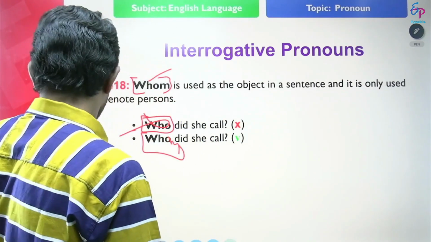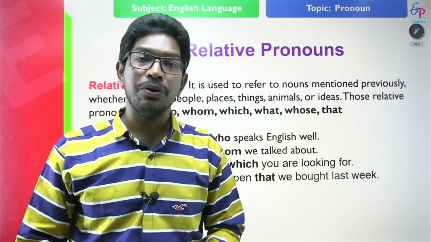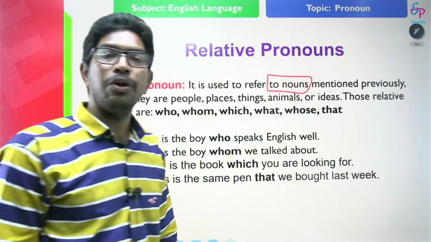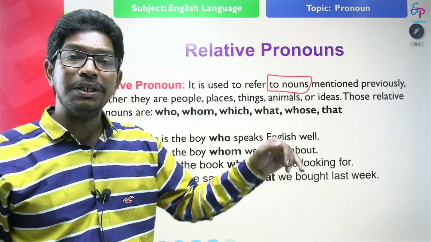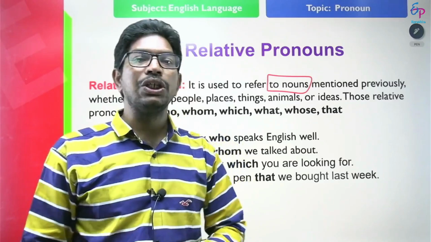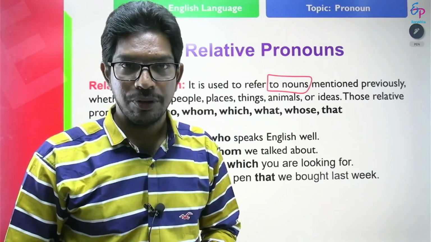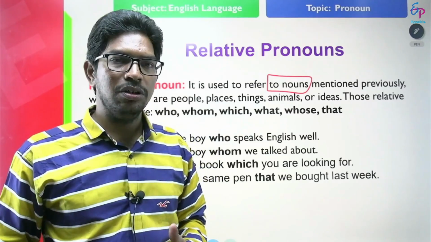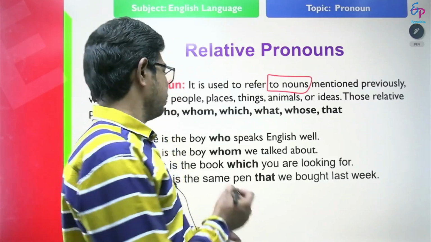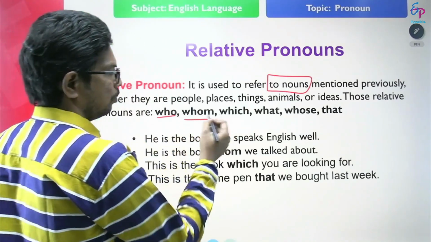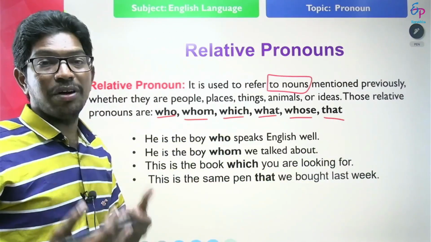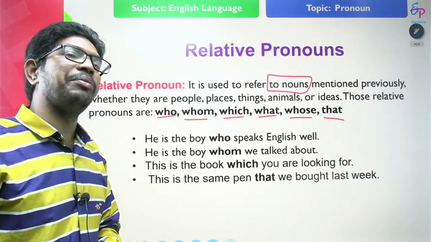Next, relative pronouns. What are relative pronouns? Relative pronouns are used to refer to nouns mentioned previously. That means they act as adjectives. They give more information about the noun that has been mentioned previously. They are who, whom, which, what, whose, that.